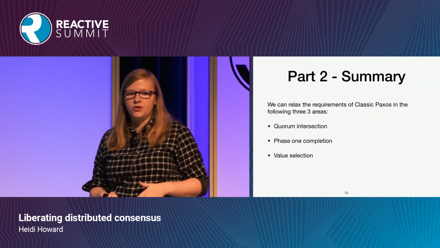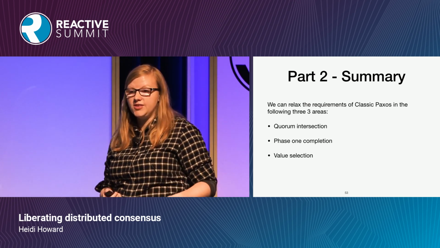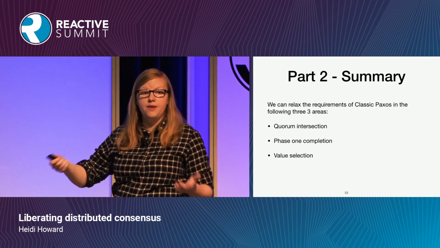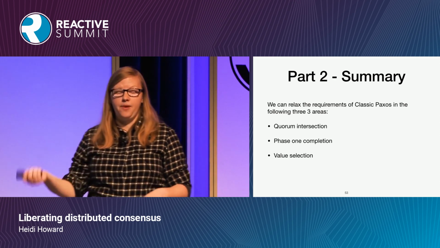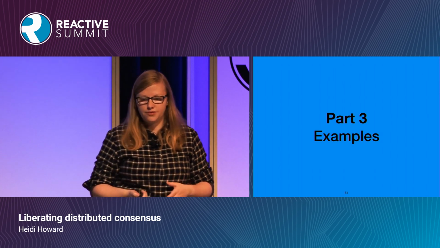So in the second part of the talk, I've been able to show that 3 of the requirements of Paxos are conservative. We can actually do this in a bunch of other requirements for Paxos, as well as various other algorithms, including fast Paxos and my own work on flexible Paxos. So now I'm going to look at some examples.